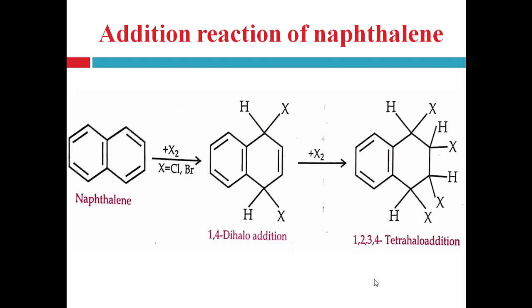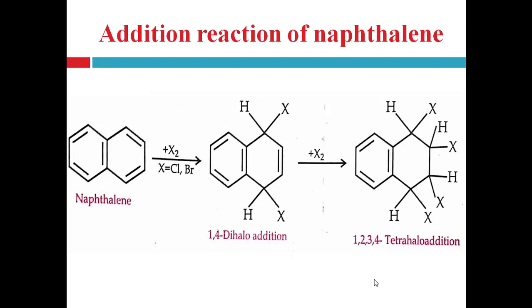Then addition reaction of naphthalene, right? As we know that benzene ring or aromatic ring does not easily undergo the addition reaction. Here the addition of bromine to naphthalene gives naphthalene dibromide, which is the 1,4-dibromo addition reaction. Further addition of bromine results in the formation of naphthalene tetrabromide, which is 1, 2, 3, 4.